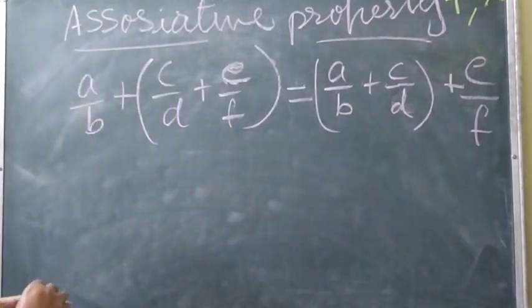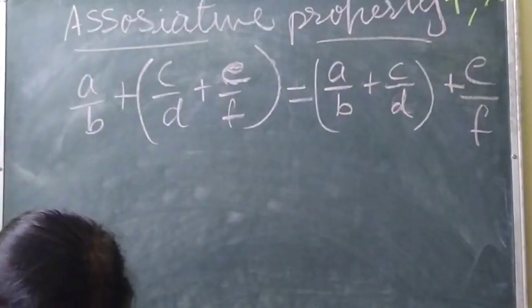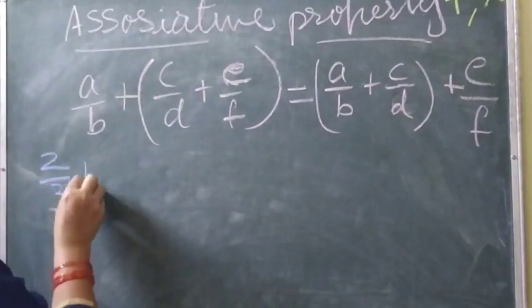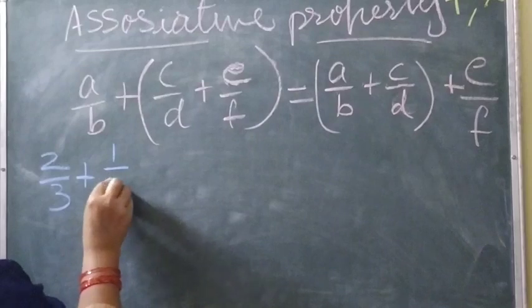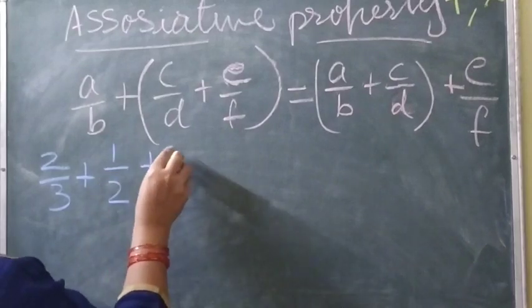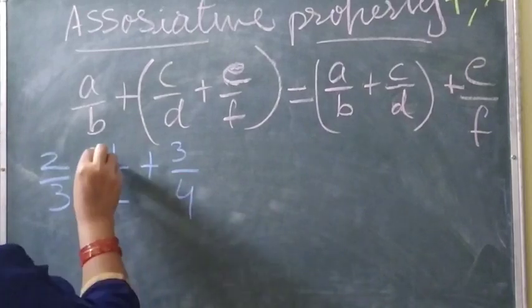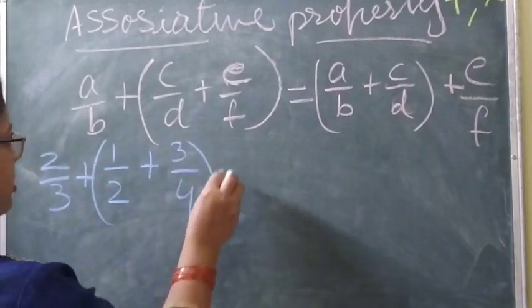So for example, 2 by 3 plus 1 by 2 plus 3 by 4.